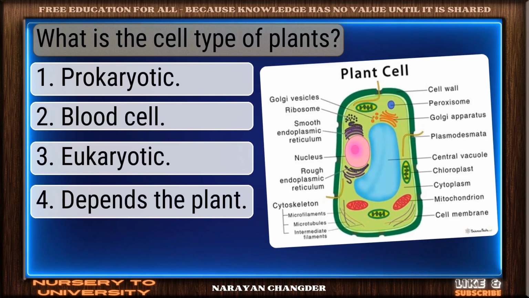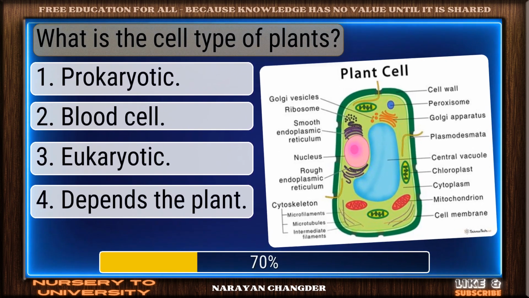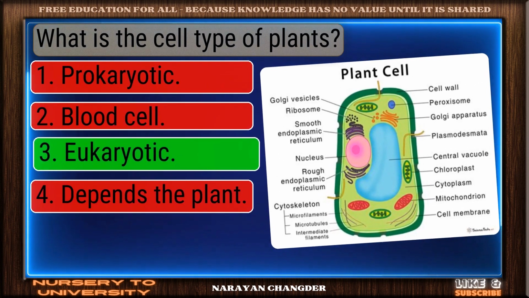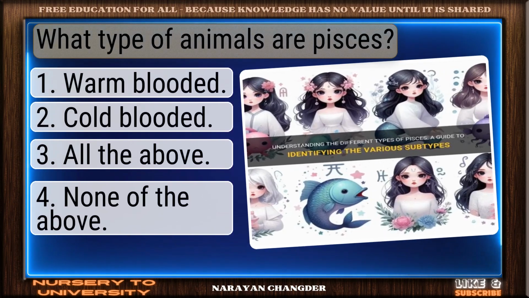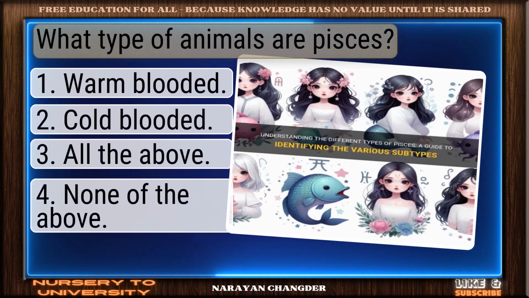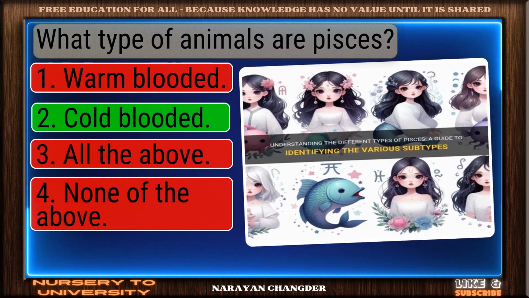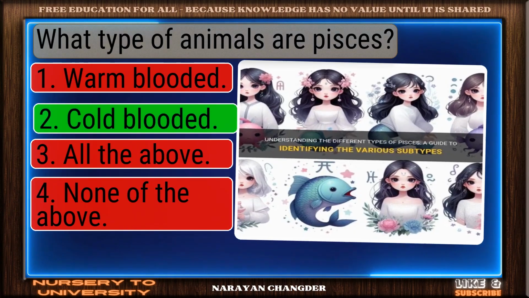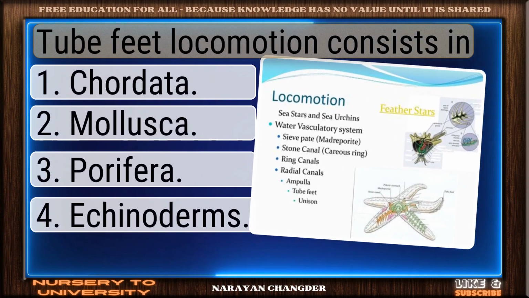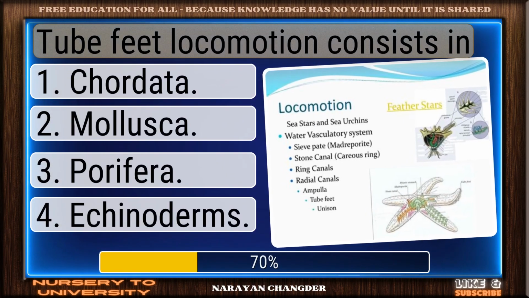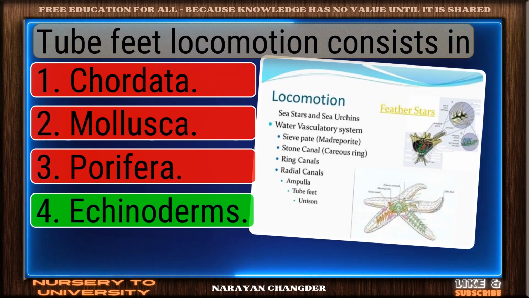Question number 243. What is the cell type of plants? Excellent choice. Eukaryotic is the right answer. Question number 244. What type of animals are pisces? You chose cold-blooded, and it is correct. Question number 245. Tube feet locomotion consists in. Valid point. Echinoderms is true.